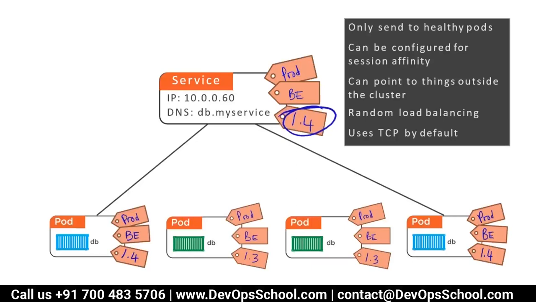So service, you can label it as many times with a different label, but the only thing we need to make sure is that load balancing will happen only and only when the label of service, again I'm repeating, label of service is matching with the label of pod.